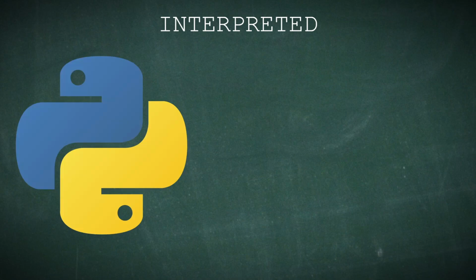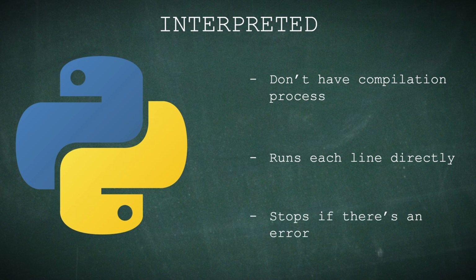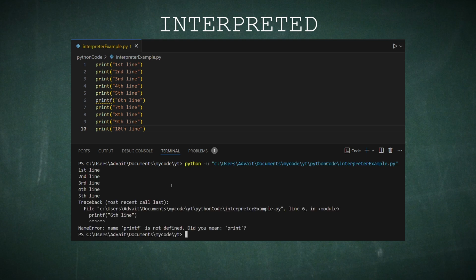Interpreted languages, such as Python, don't have this extra process. When you run the code, it will execute line by line directly. If it encounters an error, it will stop at that line. For example, if you write 10 lines of code and you have an error on the 6th line, the previous 5 lines will execute and the 6th line will result in an error.